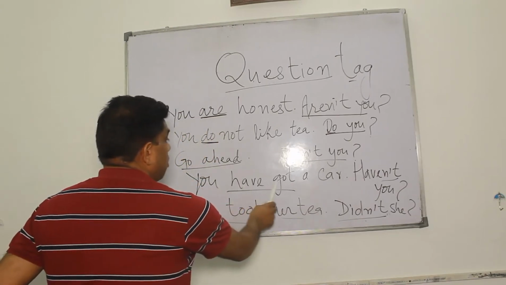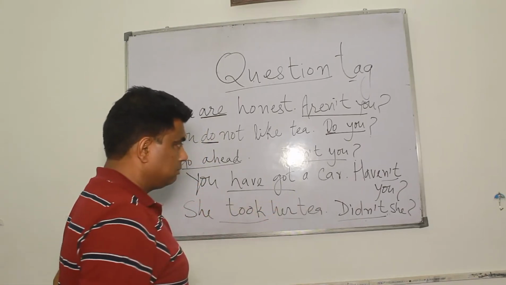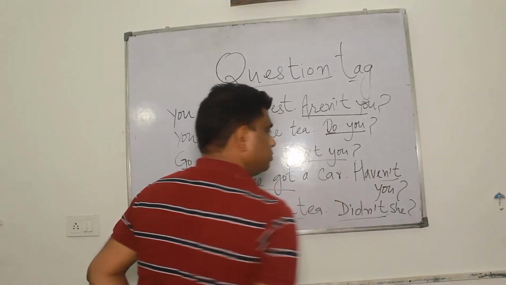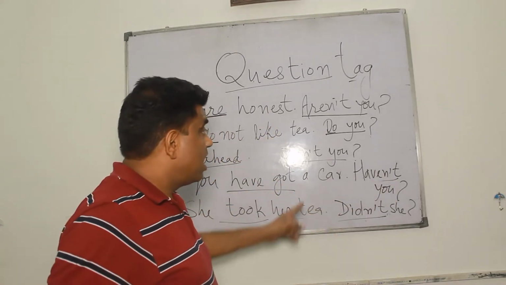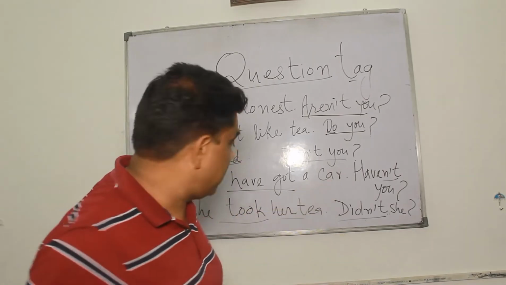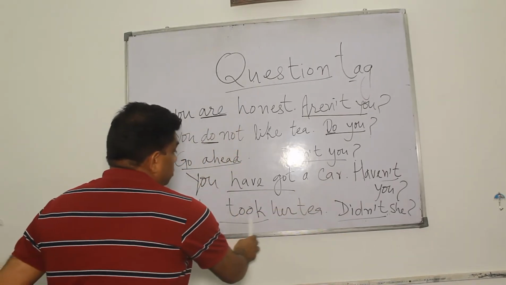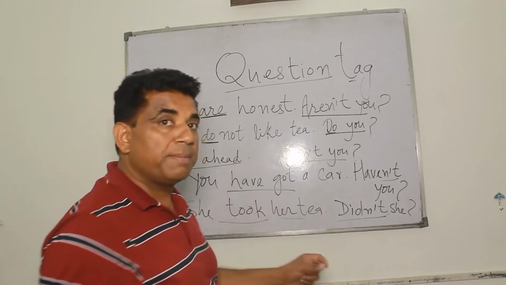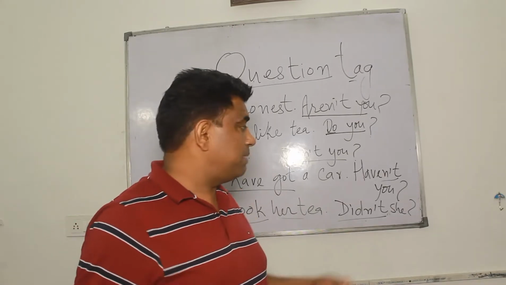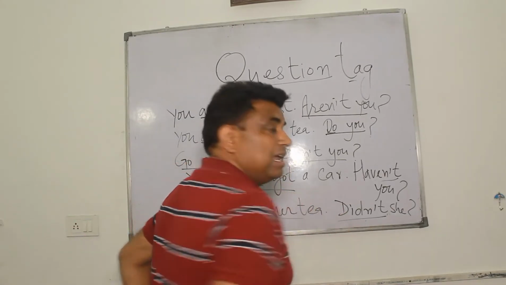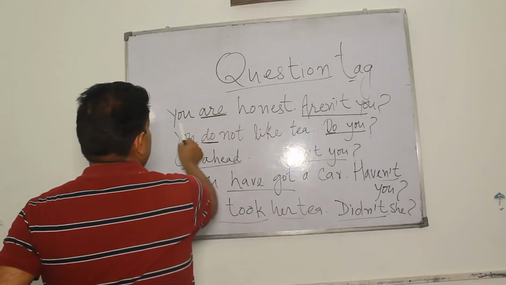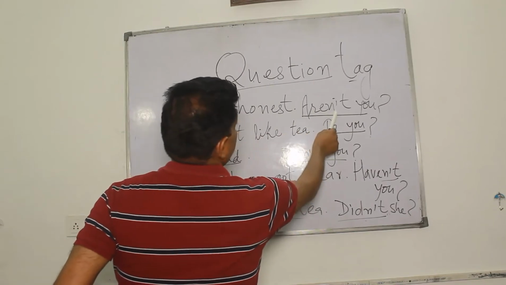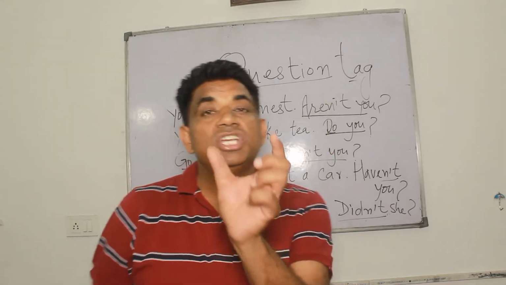You have got a car. Haven't you? You have got a car. Haven't you? She took her tea. Didn't she?